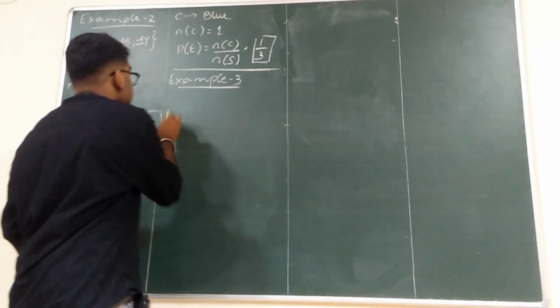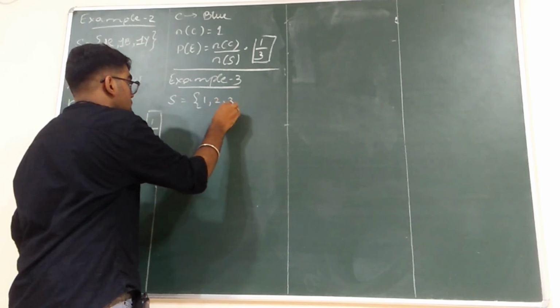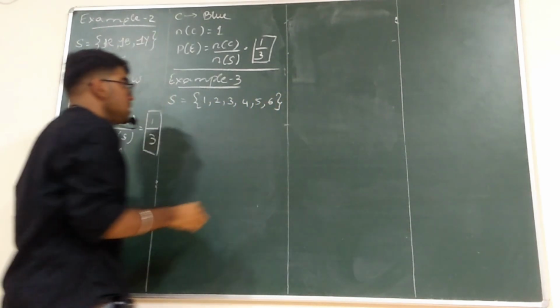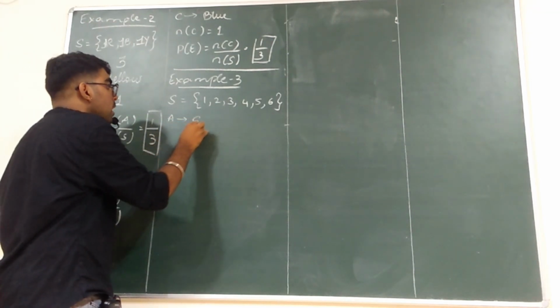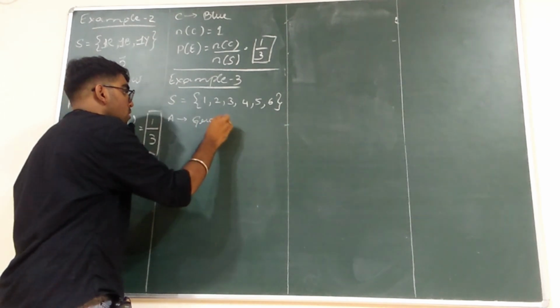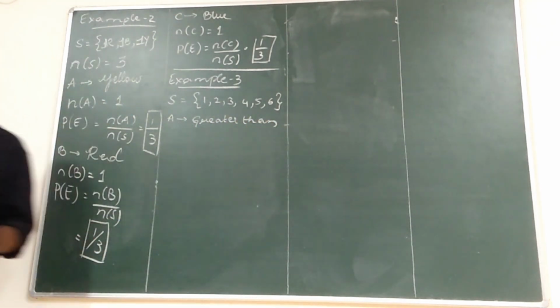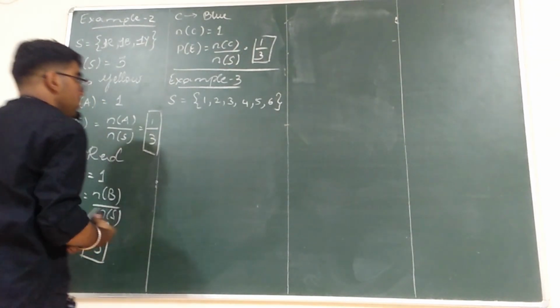So what's the sample space? 1, 2, 3, 4, 5, 6. So let me consider A to be greater than 4. Before that, I should write N of S now.